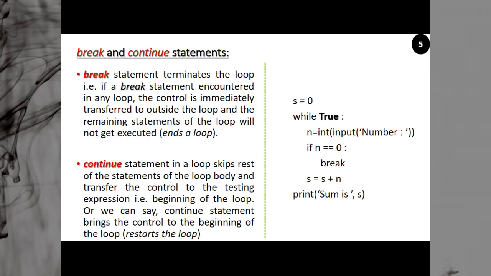Now when you are working with loops, we have two jump statements, break and continue. Break and continue statements are used to jump within a loop. Both are just opposite to each other. Continue is used to jump to the beginning of the loop, while break is used to exit the loop. If you want to terminate the loop, you use the break statement. But if you want to jump to the beginning of the loop, you use the continue statement.